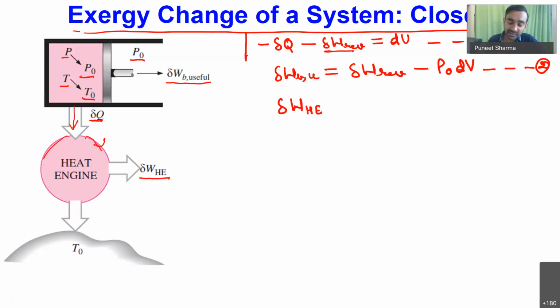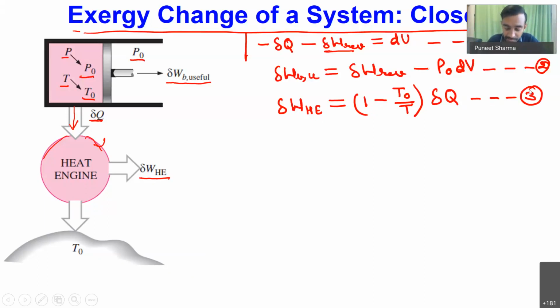So if we are calculating the maximum potential, we have to consider the most idealized situation. If I consider that my heat engine is operating in reversible fashion, I can write delta W HE as nothing but efficiency times delta Q, and the efficiency for a reversible heat engine is 1 minus T naught by T. So work done by the heat engine will be efficiency times delta Q. This is my equation number 3.